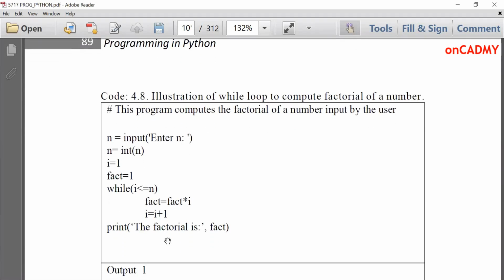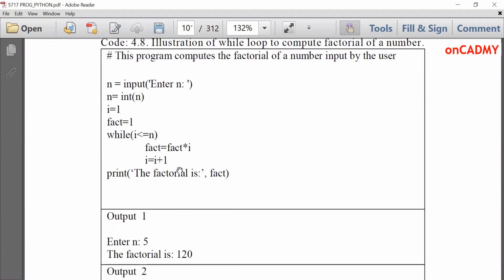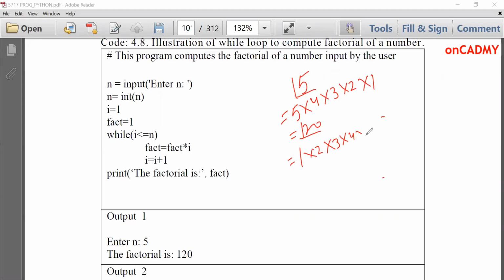Now, how to compute factorial of a number using while loop. Everyone, I hope you know what a factorial is. Suppose I want to compute factorial of 5. In mathematics, it is represented like this. So factorial of 5 is 5 into 4 into 3 into 2 into 1. That means 120. The answer should be 120. Fine. Or we can also multiply like this. The result will be the same, 120.